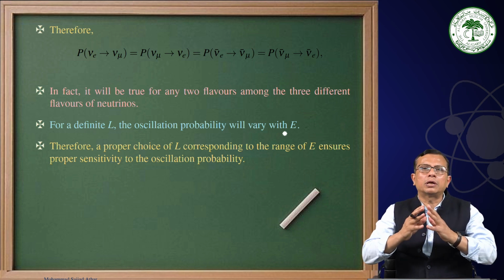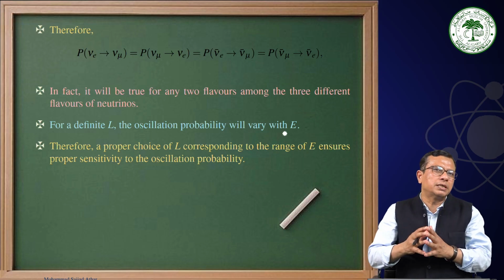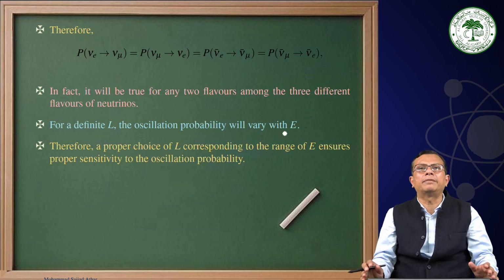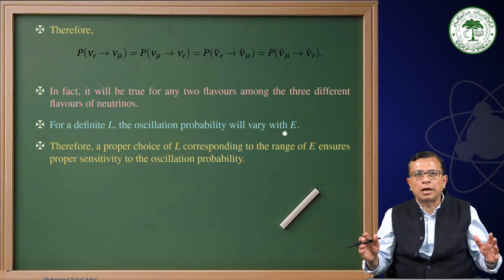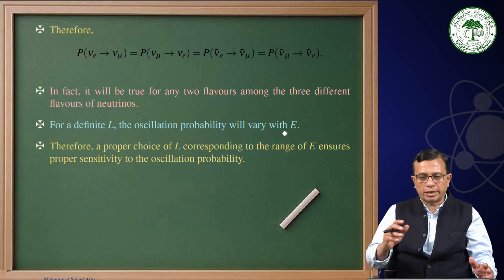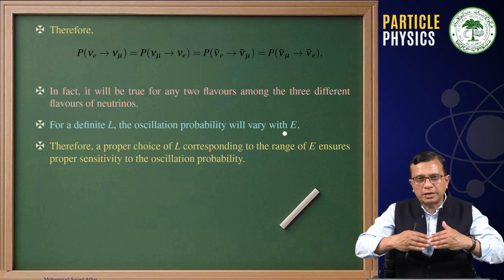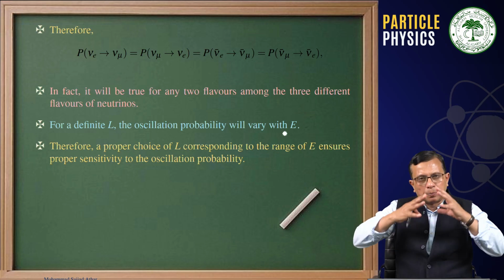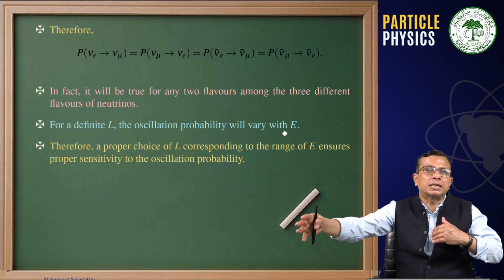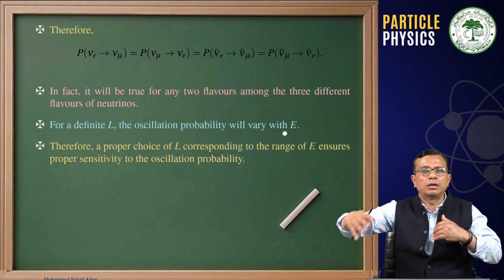Or if you talk about neutrinos with an average energy of around 3 GeV, it needs a different length to study neutrino oscillation. The length means the travel from the production site to the detector site, the detector which is placed at a long distance.